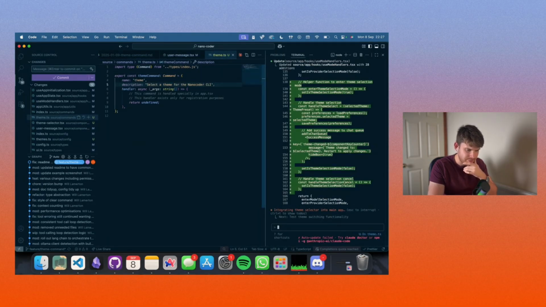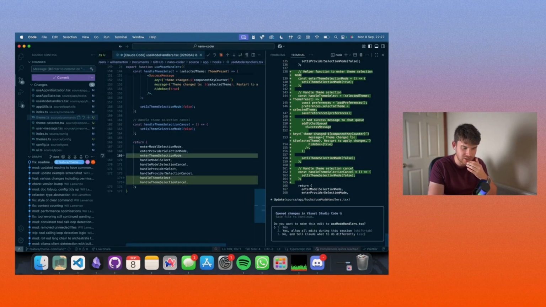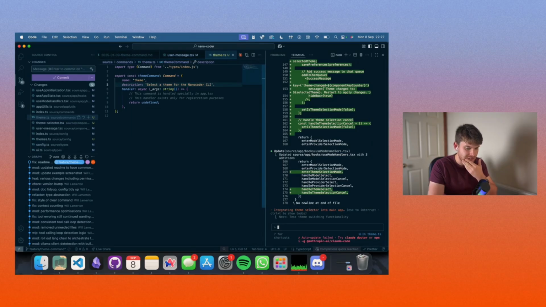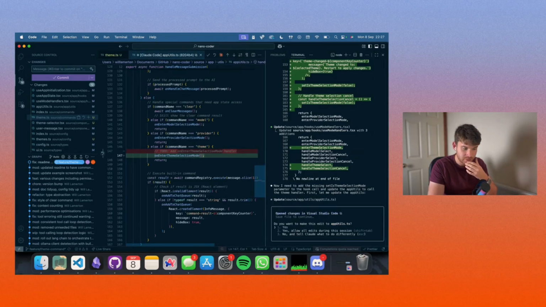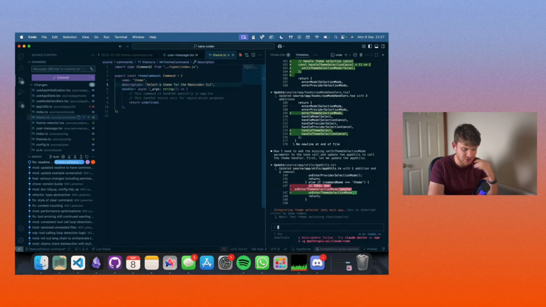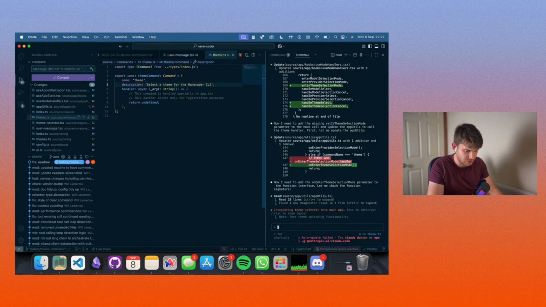It said there that it should restart to apply changes. I hope that is just a typo more than a design. I'd quite like it to change on the fly. Oh good, it's gone back to the to-do. There we go. Should never have doubted you. I was so tempted to press escape and type new instructions. Should never have doubted you, Claude.